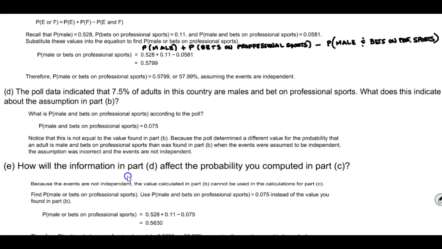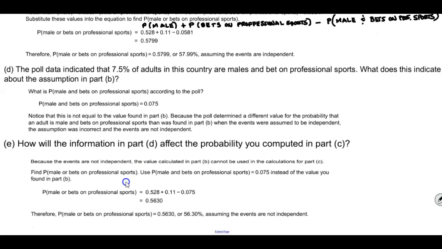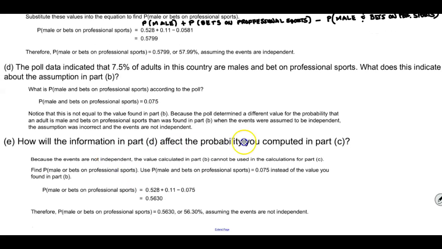And so this last question states the following. It says, how will the information in Part D affect the probability that you computed in Part C? Well, because the events are not independent, the value calculated in Part B cannot be used in the calculations for Part C. So we're going to find the probability of male or bets on professional sports. We're going to use the probability that male and bets on professional sports is equal to 0.075 instead of the value that we found in Part B.